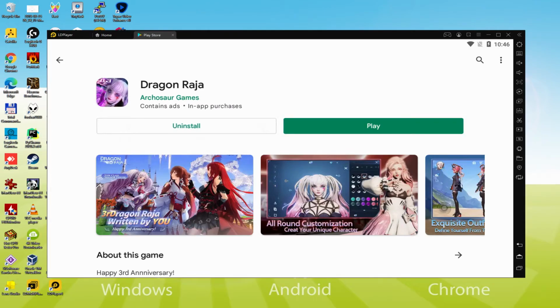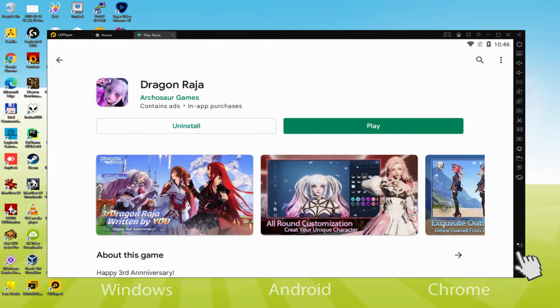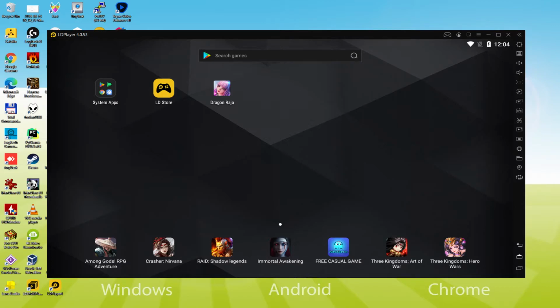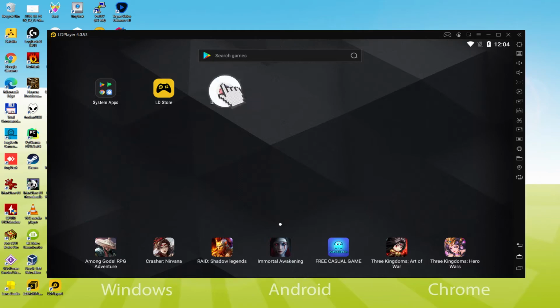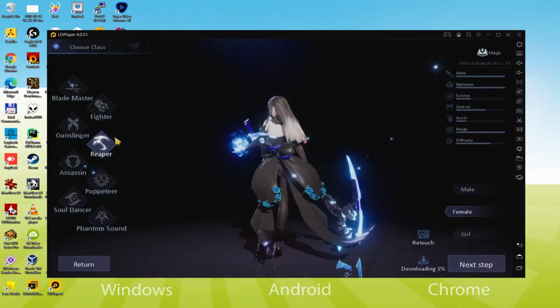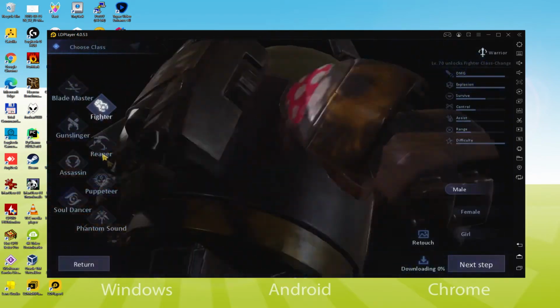Now, let's go to the emulator desktop by clicking on this button that I am showing in green, to be able to run Dragon Raja for the first time. We are already on the emulator desktop, and so we are about to simply click on this new Dragon Raja app icon. The game is started for the very first time. Now there we have it, I'm able to click anywhere on the screen and also use the keyboard.